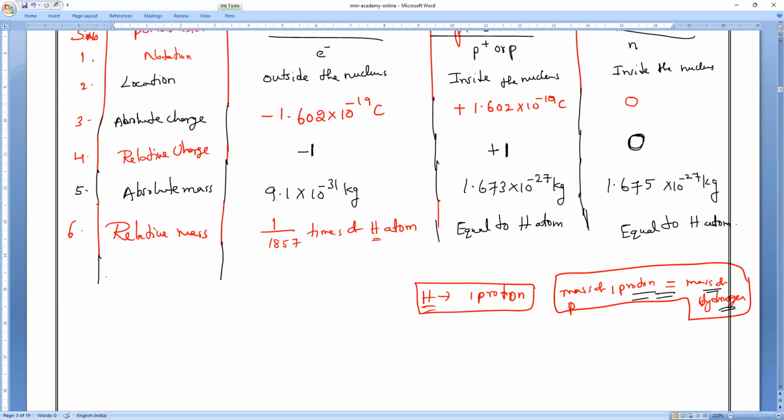This is very important, guys. Seventh point, so write it, everybody: E by M ratio. Electron charge divided by mass ratio. So how much will it come to, you have to tell me. E by M ratio means M is the mass of an electron and E is the magnitude of the charge. That is what you have to remember.